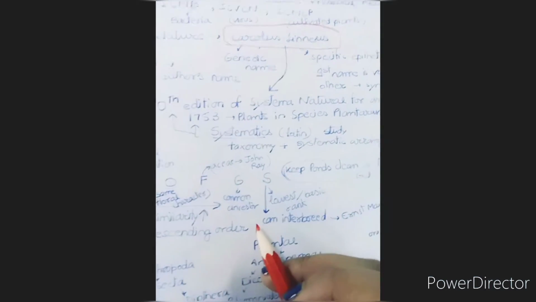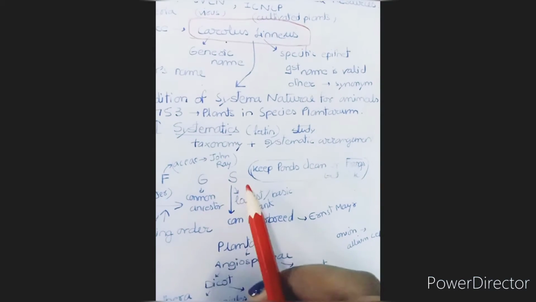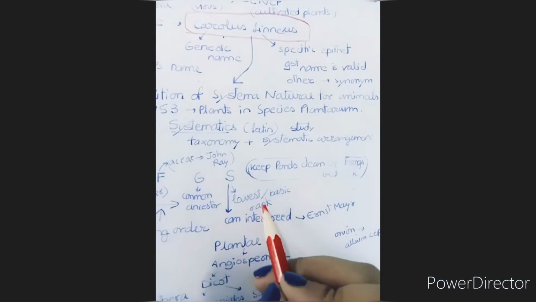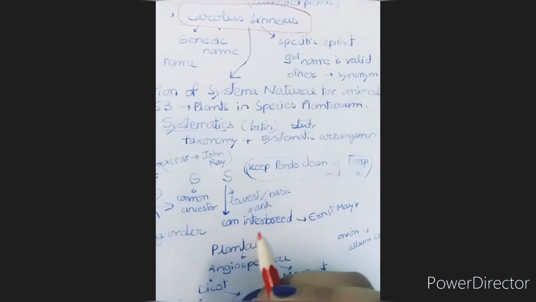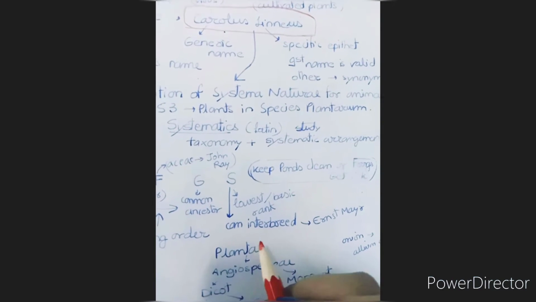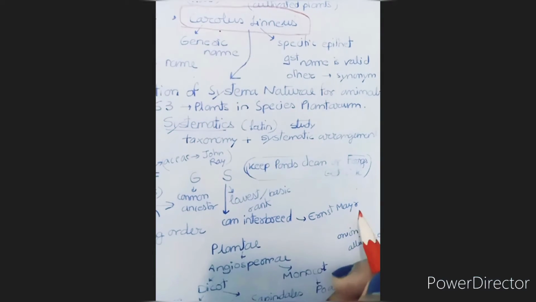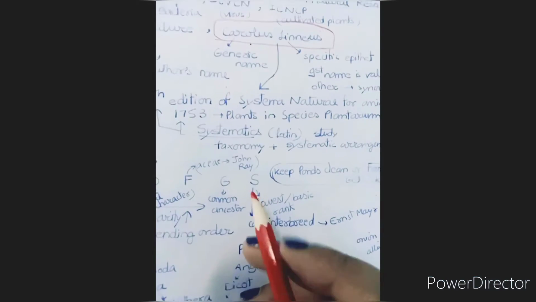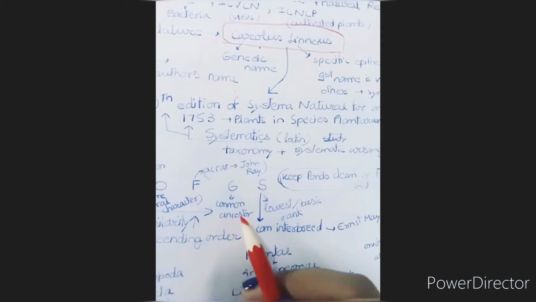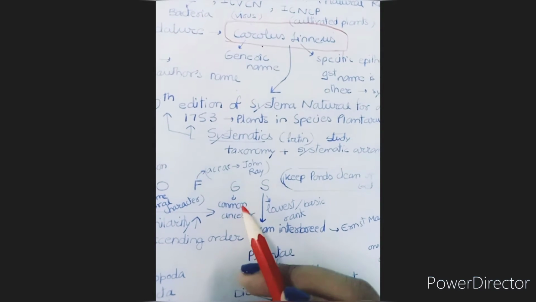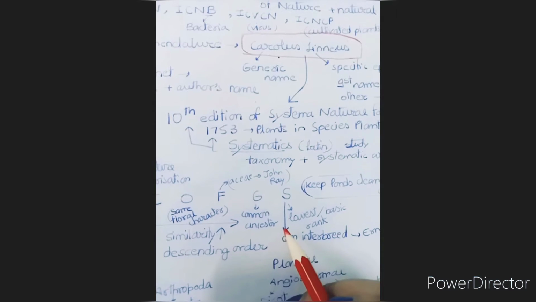Now let's read some characteristics of all these ranks, right? First is species. It is the lowest and the most basic rank, and the species can interbreed with each other. This was given by Ernst Mayr, that they can interbreed. Genus, they have a common ancestor. The organisms which have the same genus have some common ancestor.